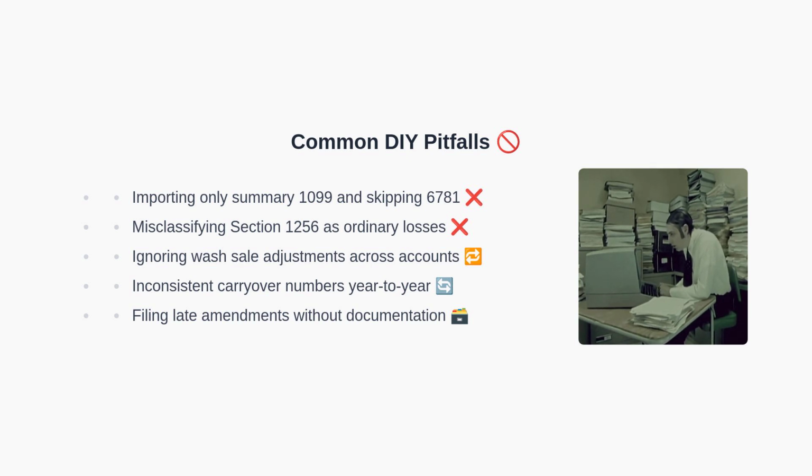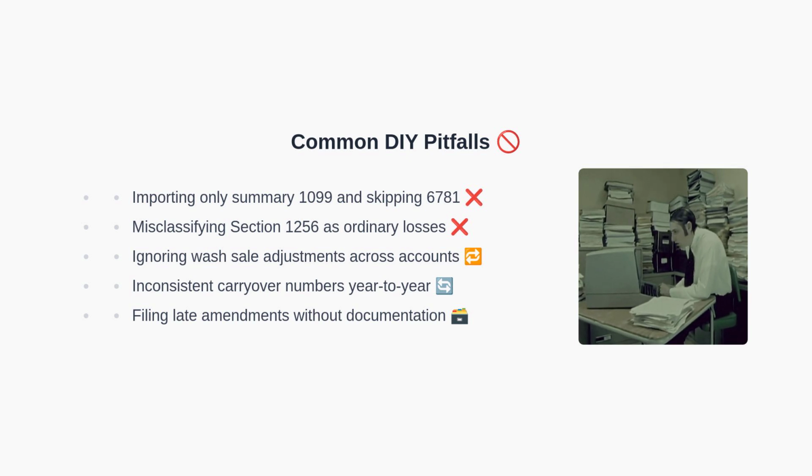Next, treating Section 1256 results as ordinary income or loss instead of using the blended 60/40ths rules creates inaccuracies. Moreover, ignoring wash sale adjustments across multiple accounts leads to incorrect basis and carryover values. Then, inconsistent carryover figures across years raise red flags. Finally, filing late amendments without clear documentation reduces credibility.